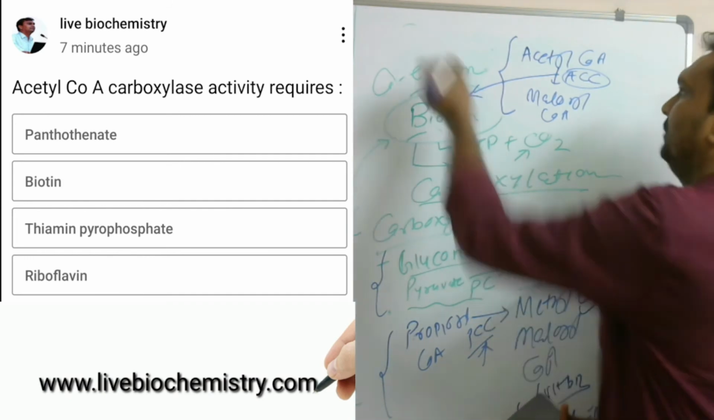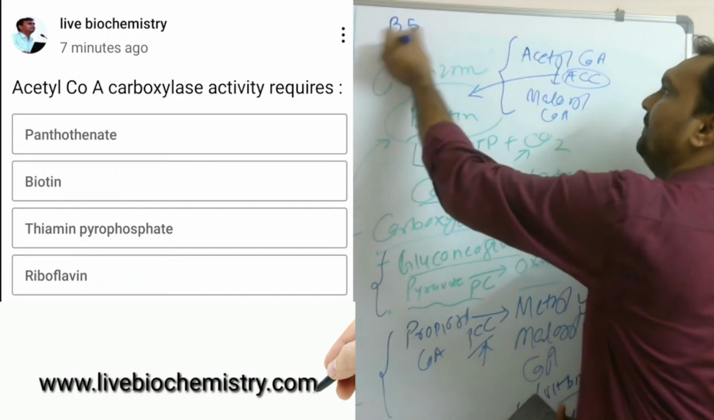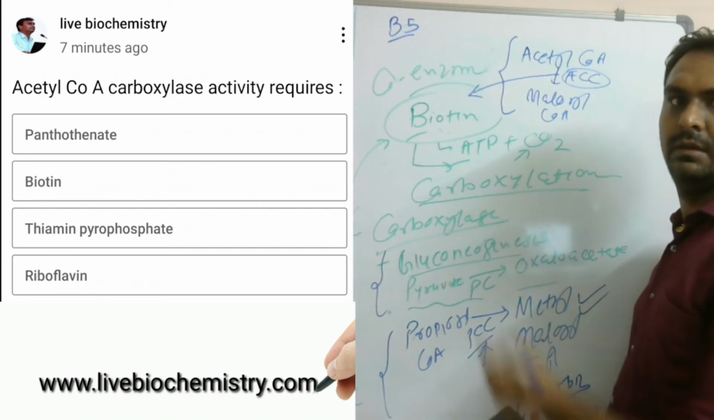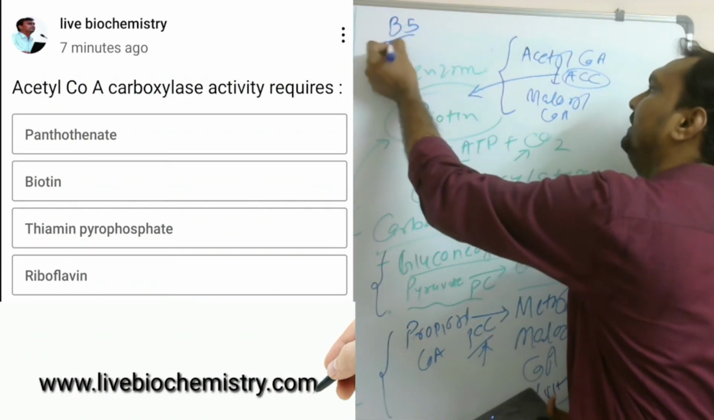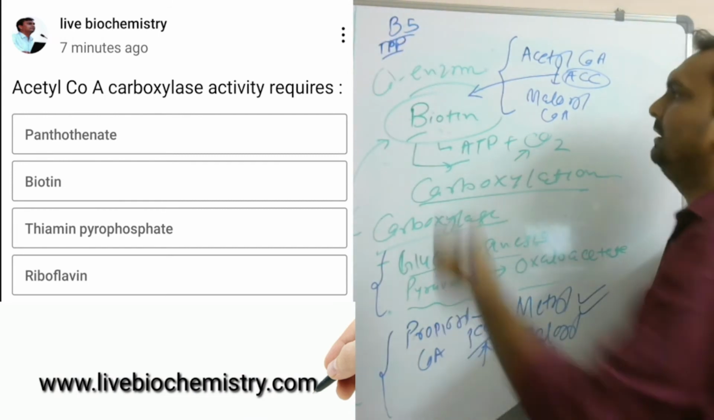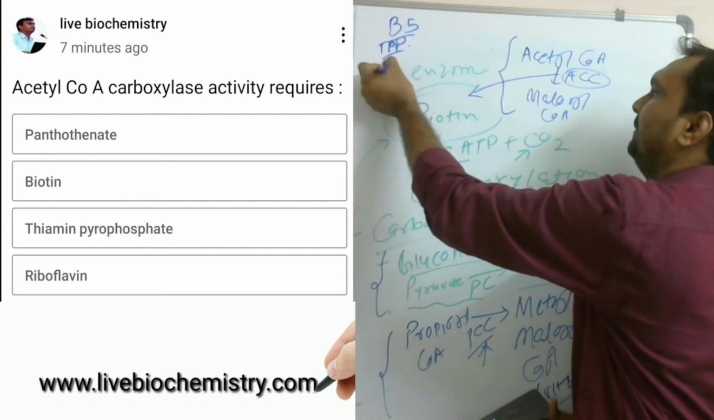This pantothenate is vitamin B5, while thiamine pyrophosphate is vitamin B1. Riboflavin is vitamin B2.